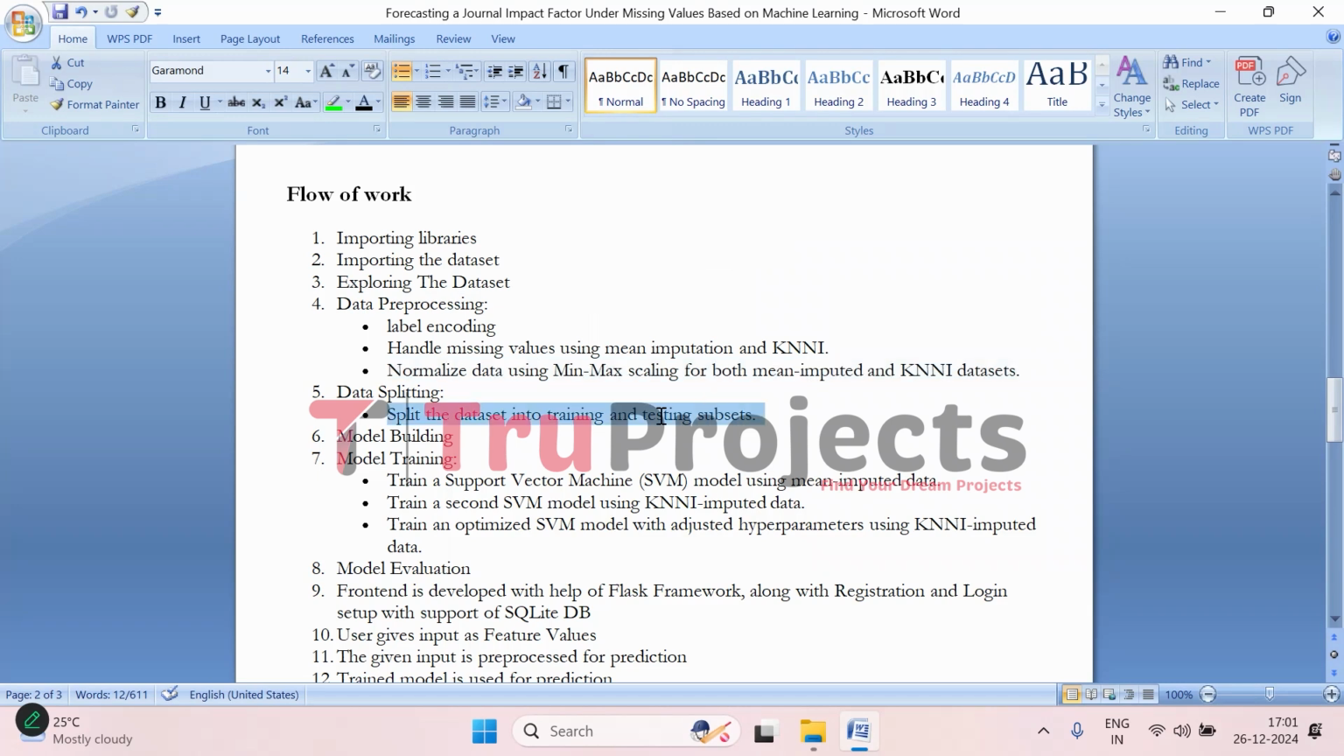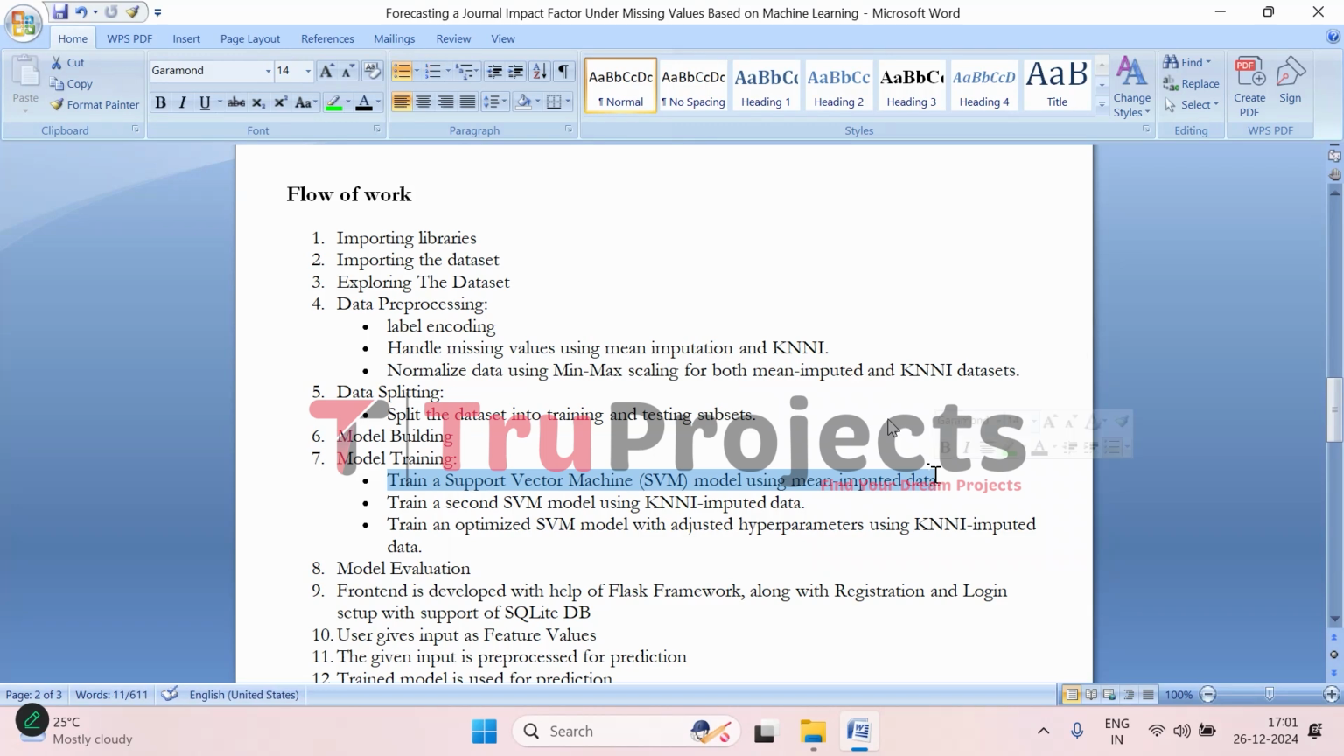And then comes the data splitting part. So the dataset is divided into training and testing subsets to evaluate the model performance. The training set is used to train the model and the testing set is used to evaluate the model on unseen data. Then comes the model building. Here we have initialized the SVM model. After that, the initialized model is trained with two datasets.